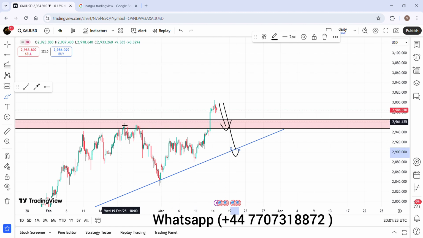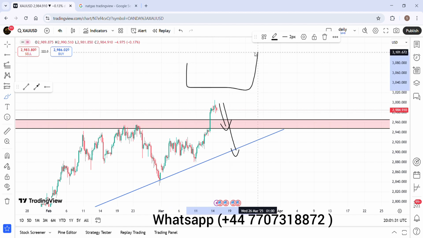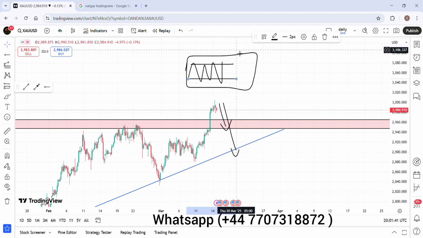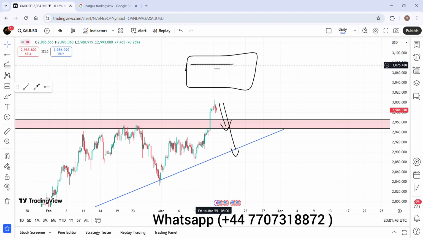Once the market breaks this red zone, then it will again enter its rebound zone. Then we will be stuck in this zone, the upper and the lower zone. So according to me, this is not a perfect setup. I know there are many things to learn in the market.